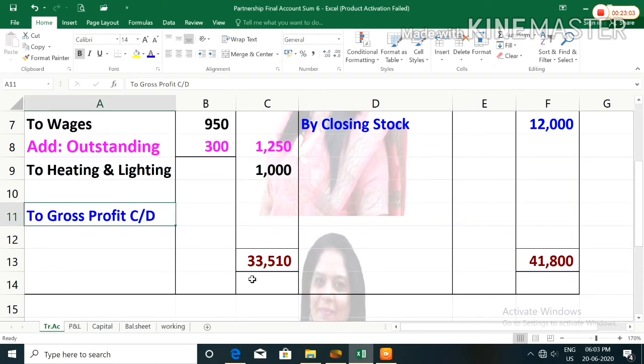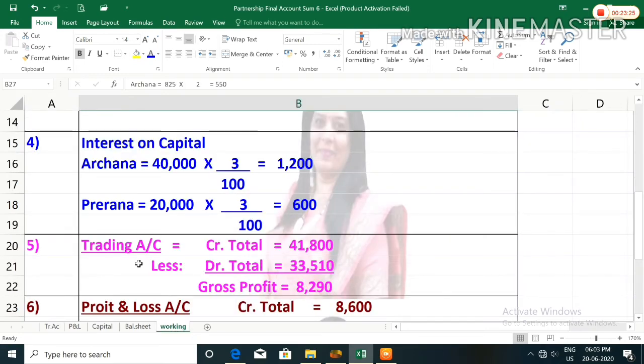So you have to find out what is the amount of gross profit. Remember one thing, in total column you have to record that amount whichever is higher. So here credit total is more, 41,800, that will be recorded on debit side and difference will be recorded as a gross profit. So let's find out what is the difference amount. In working you can see credit total of trading account equal to 41,800 less debit total 33,510. The gross profit you will get 8,290.